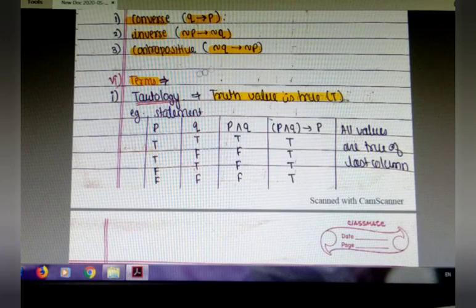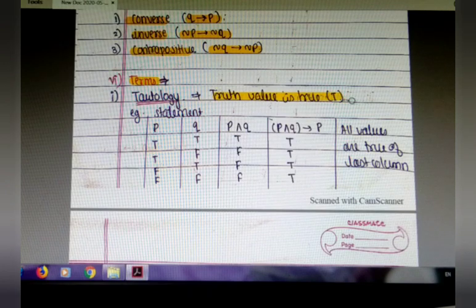Topic, the terms. The first term is tautology. The statement pattern will always take truth value true, whatever the assignment of truth values to its components. Whatever the values, the final result should be all true. Then the term is known as tautology. Here we have taken the example P and Q implies P.